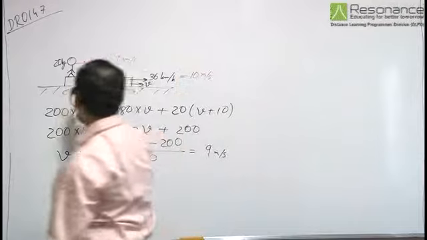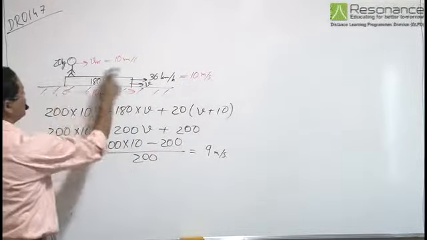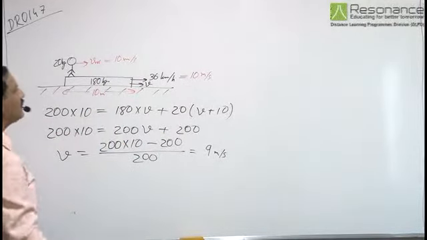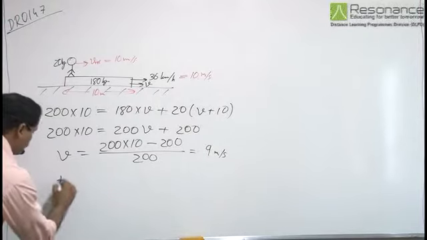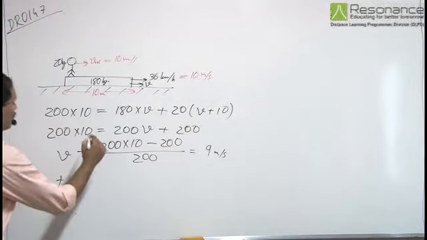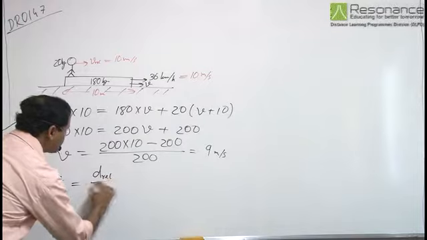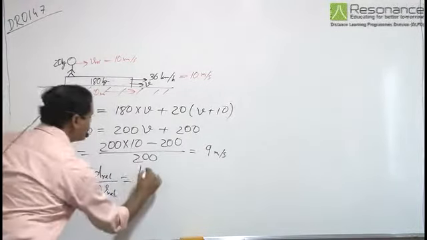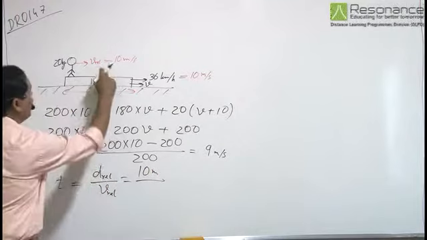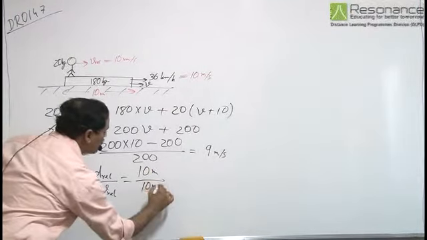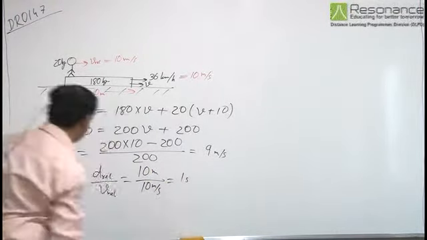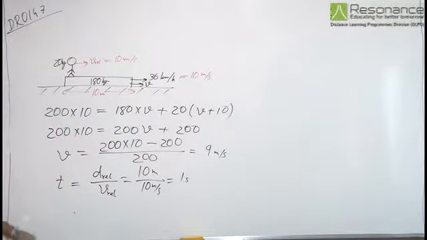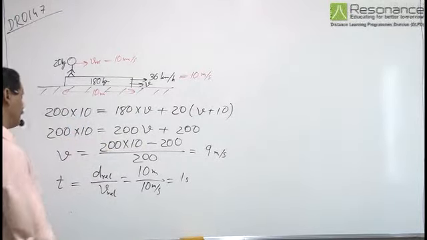Now the boy travels a relative distance of 10 meter on the trolley before jumping out of the trolley. So time taken is equal to relative distance by relative speed. Relative distance is 10 meter and relative speed is 10 meter per second. So the child takes 1 second to jump off the trolley.